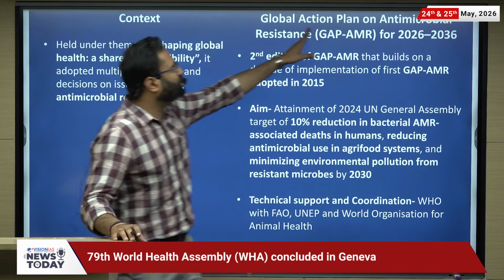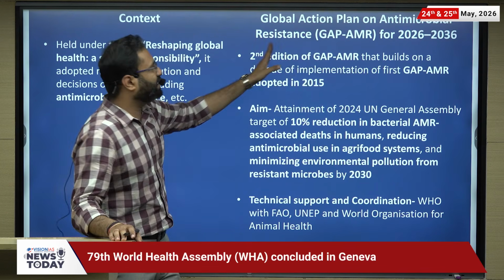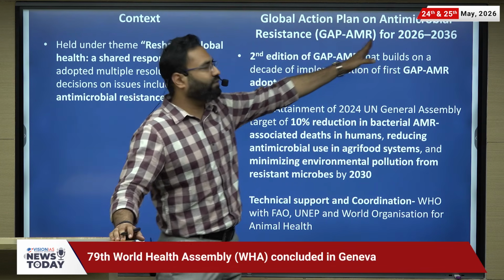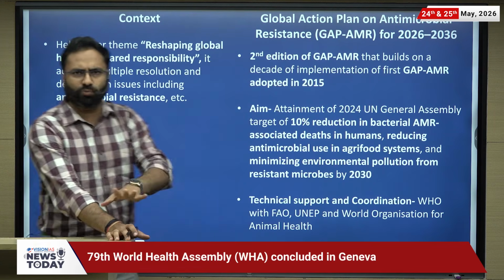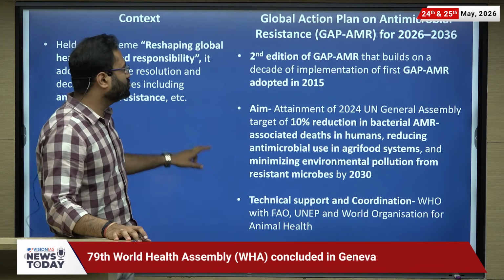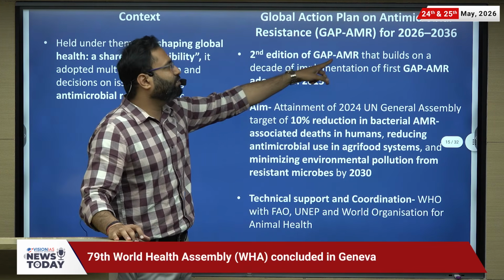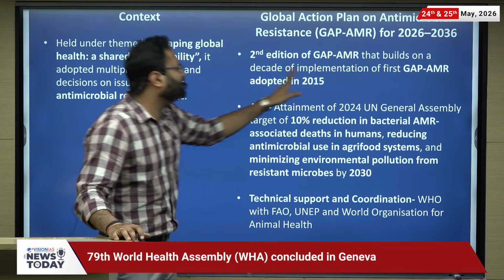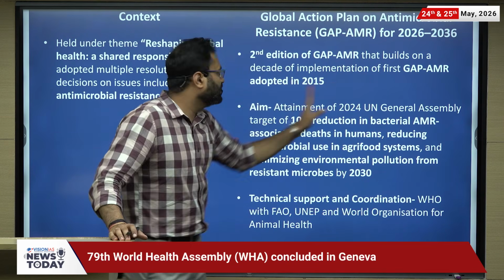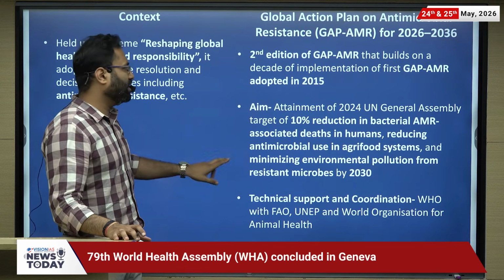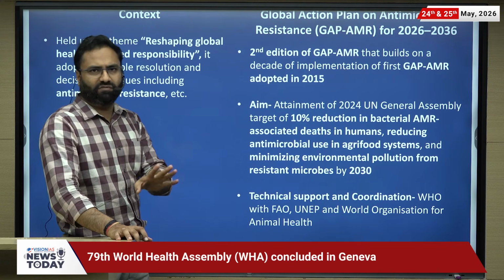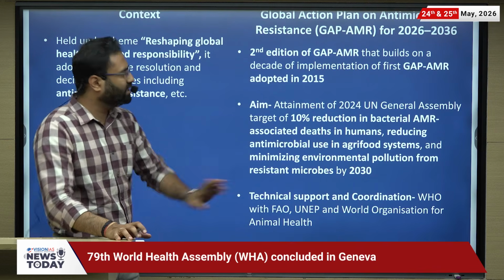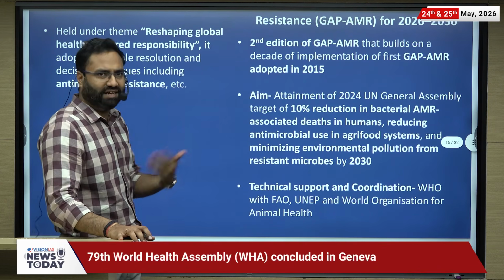So there is a Global Action Plan, GAP, on the AMR, antimicrobial resistance, for 2026 to 36. 10-year ka global action plan hai. We'll talk about that. So it is the second edition of the GAP on AMR, global action plan on antimicrobial resistance, which builds on the decade of implementation of the first plan, which was adopted in 2015. Now, it is the second plan that we are talking about. It's not for the first time they are taking it. Now, what exactly are the targets that they have taken?